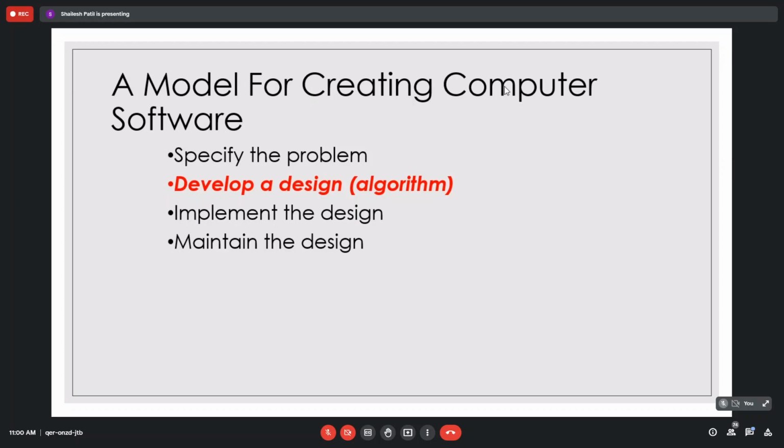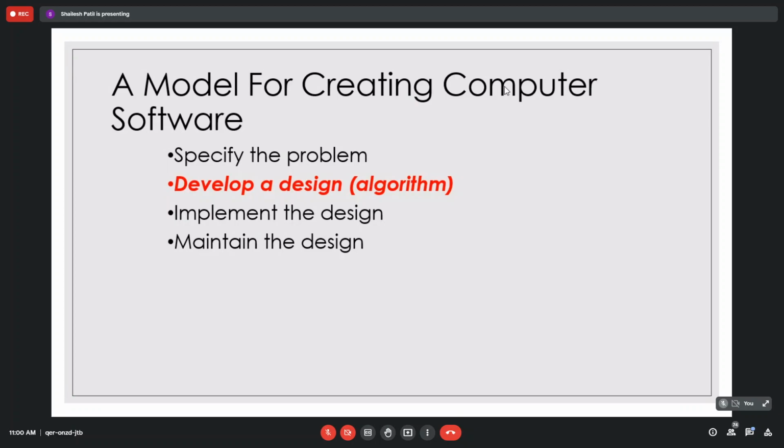Firstly, to create computer software or a program, the first thing is to specify the problem: for what purpose, or what is the motto of your program. Suppose you have to add two numbers; that is my problem. The next thing is to develop a design, the second phase, which is called an algorithm.